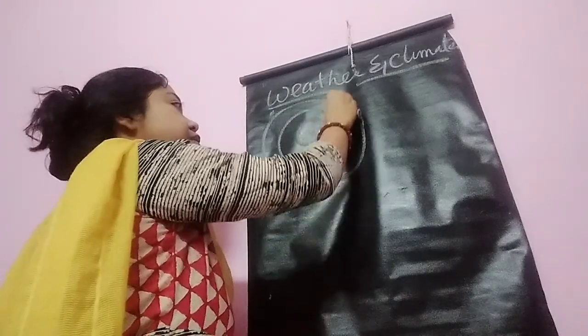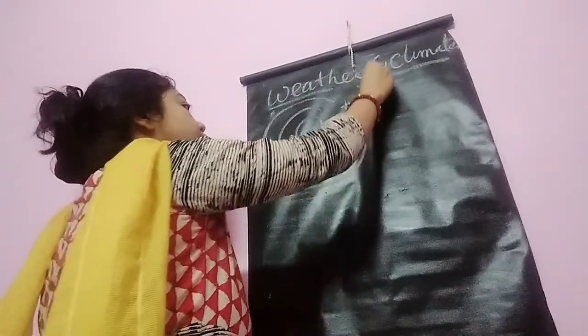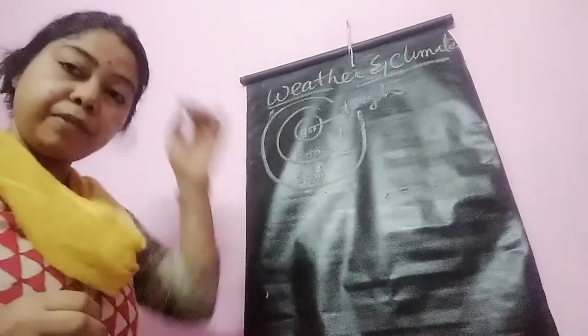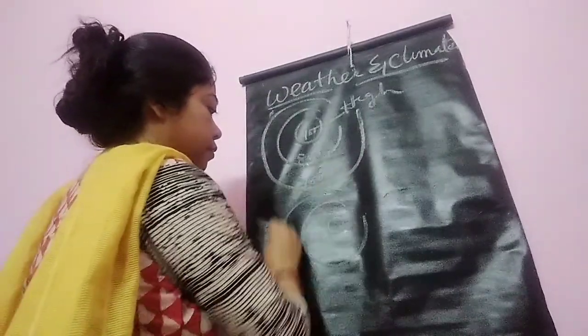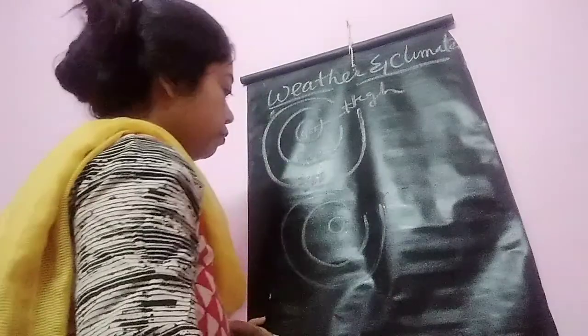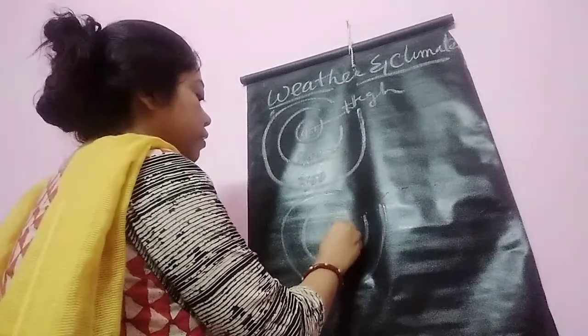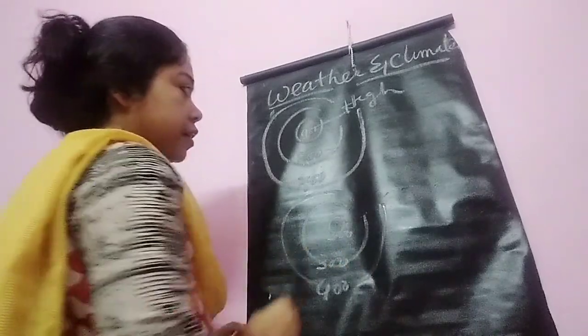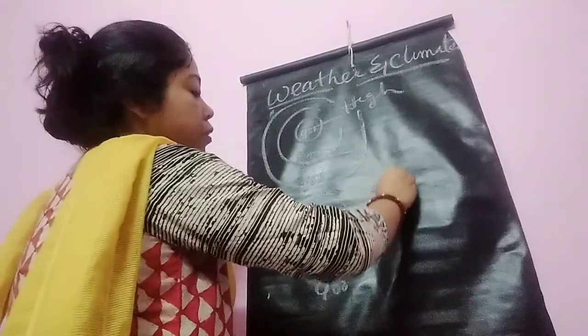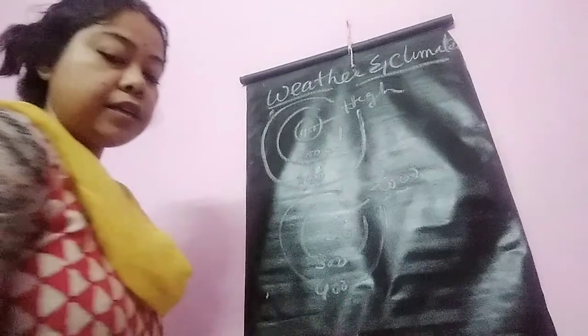The pressure which is higher than the surroundings is called high pressure, and if just the opposite occurs, suppose this is 200, then it increases outside, 400. The pressure which is lower than the surroundings is known as low pressure.